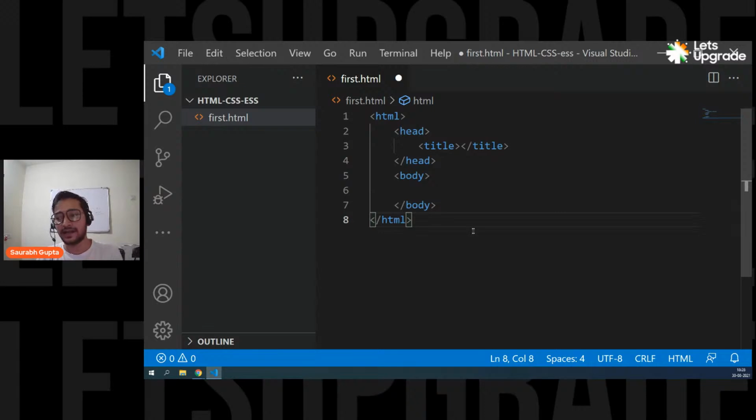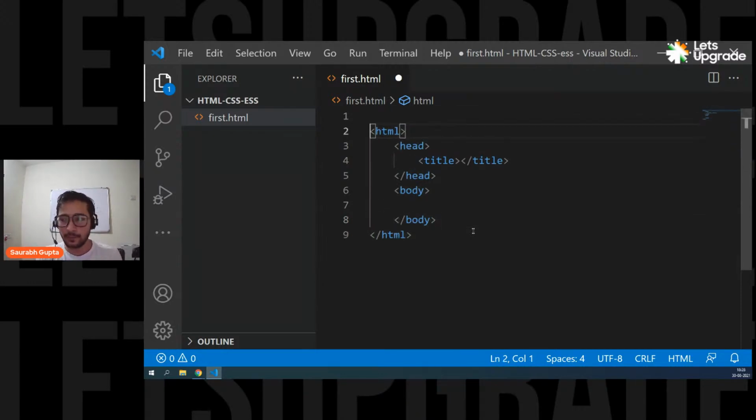Okay. And one more thing, guys. Whenever you're creating an HTML5 page, and you want the browser to understand that this is an HTML5 page, you have to do one really important thing. You have to go on the top, and put this tag, doctype html. If you don't put this, the browser will not understand that this is an HTML5 document.